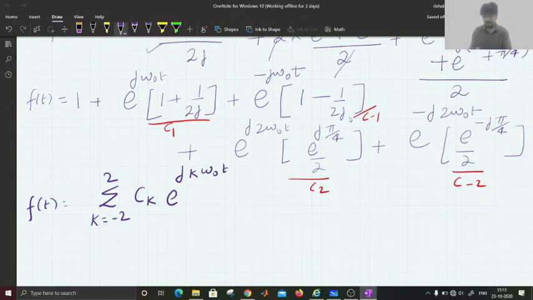We have represented this signal where C naught, its value is 1.